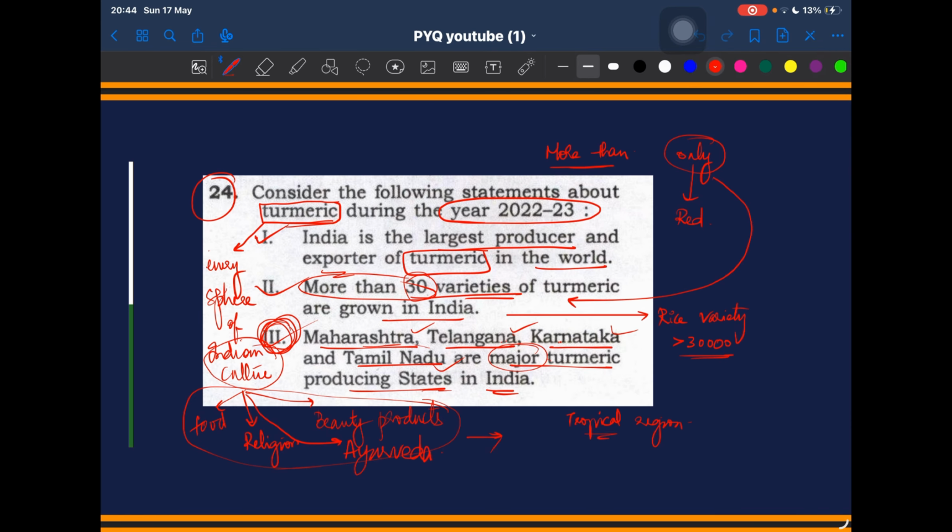I would be ending this part 2 of PYQ analysis with this question.